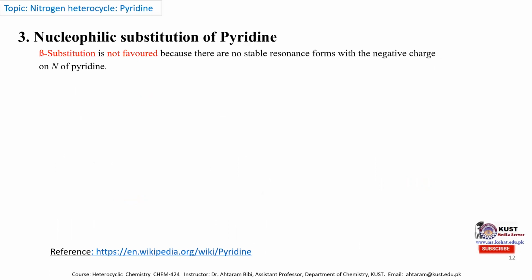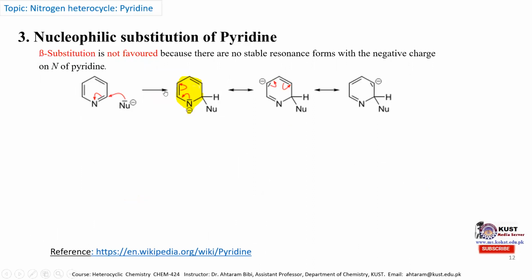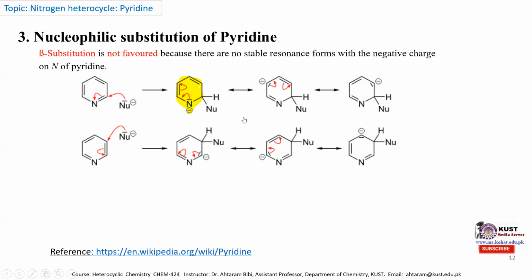Why is beta substitution not favored? In the previous slide, we mentioned that the substitution occurs either at the alpha position or at the gamma position. So why does the substitution not take place at the beta position? When the nucleophile attacks at the alpha position, a negative charge exists on the nitrogen atom, which is a highly stable intermediate, and therefore the substitution is favored at the alpha position. When it is attacked at the beta position, the negative charge exists on a carbon atom, which is highly unstable. So generally the nucleophilic substitution does not take place at the beta position.